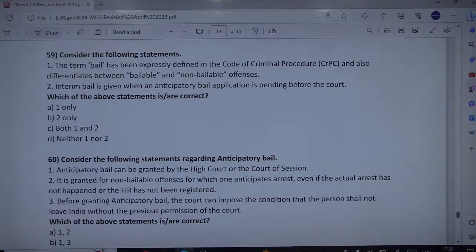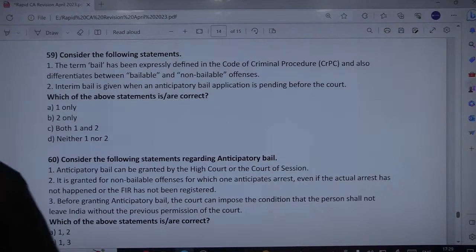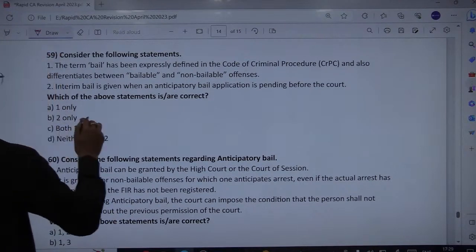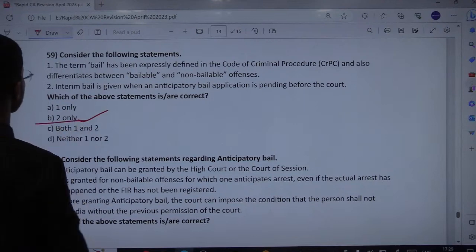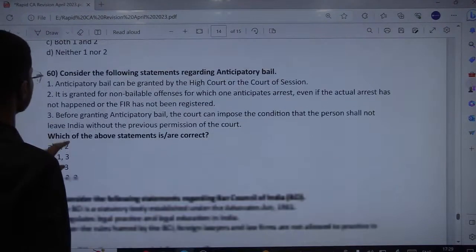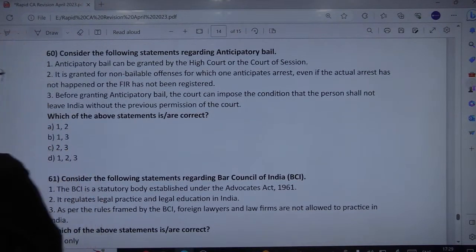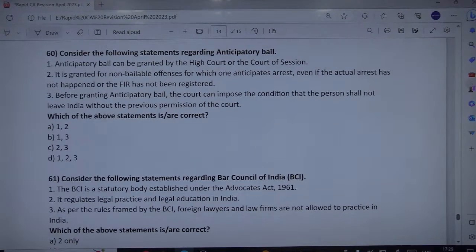Interim bail or short term bail, which is given when a regular or anticipatory bail application is pending before the court. Fine. So, the correct option would be B only, that is 2 only, because the first is not expressly defined; rather, CrPC differentiates. Next, consider the following statements regarding anticipatory bail.